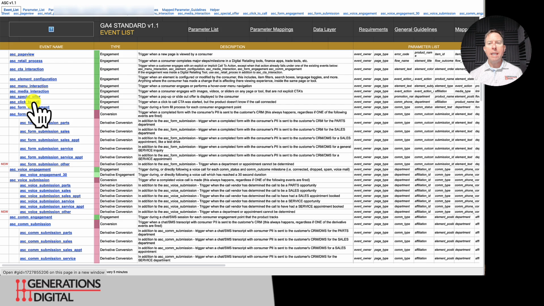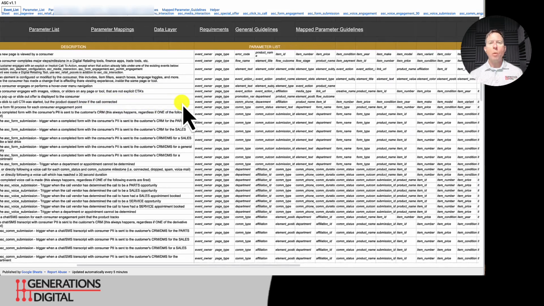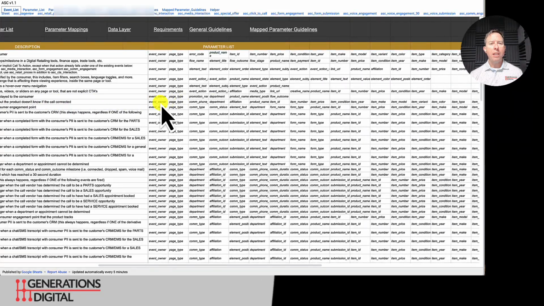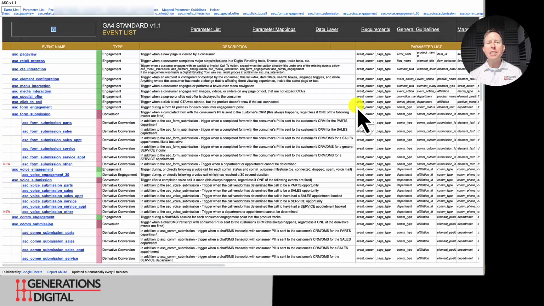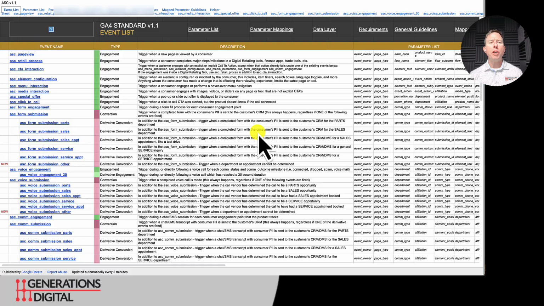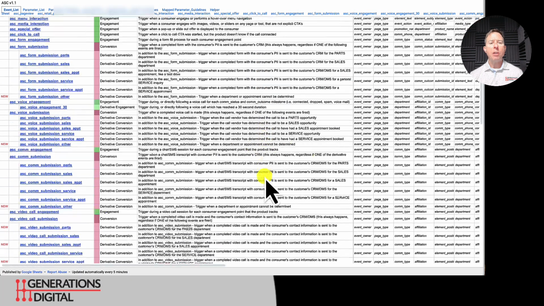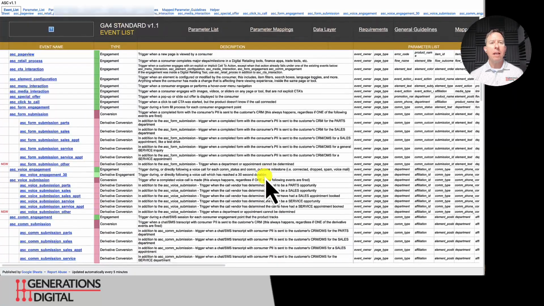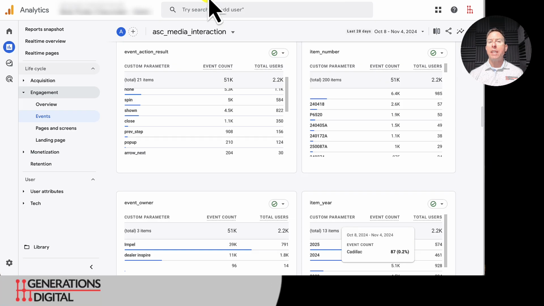There's click to call. When we look at one of these events, if we look at click to call here, and then arrow over to the right, we can see all the different parameters. So we can have event owner, page type, and you can see all those different parameters that can be set up. As you go through the specification, it will show you examples of different values you can have with parameters, and you can map this all out. It is quite a robust specification. It makes our job much easier. We love it and we applaud it, and Automotive is lucky to have it.